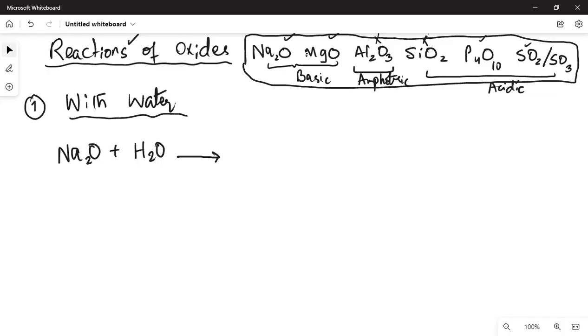So what we'll be doing is that we'll be trying to write these equations and balance them side by side with state symbols. So Na2O when goes in water makes NaOH, sodium hydroxide, and metal oxide is solid, water is liquid, NaOH is aqueous. इसको अगर आप बैलेंस करें तो we'll put 2 with NaOH and it would balance all. Then magnesium oxide plus water.